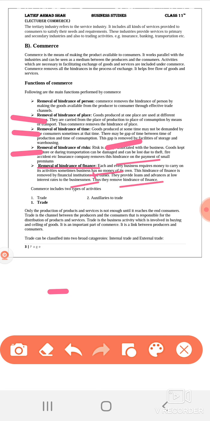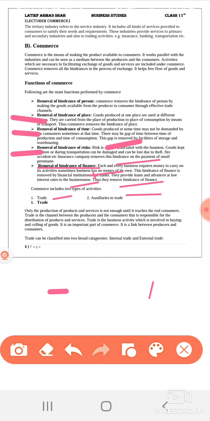Commerce can be further subdivided into two types of activities. First is trade, second is auxiliaries to trade. What is trade? Trade means buying, selling, and exchange of goods and services, while auxiliaries to trade help in performing trade activities.